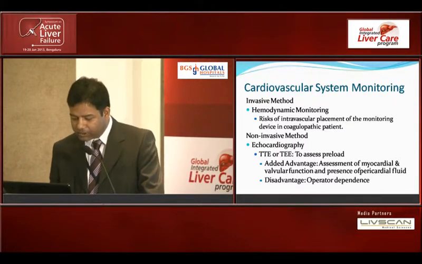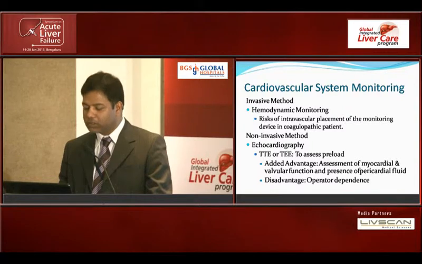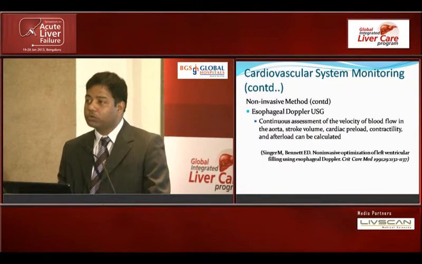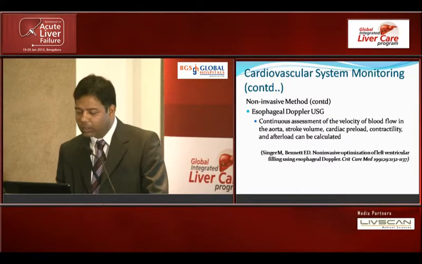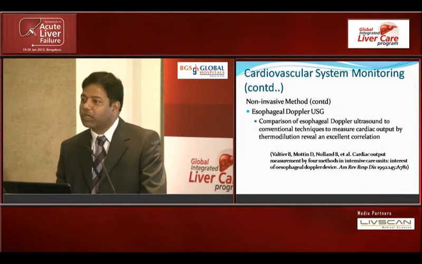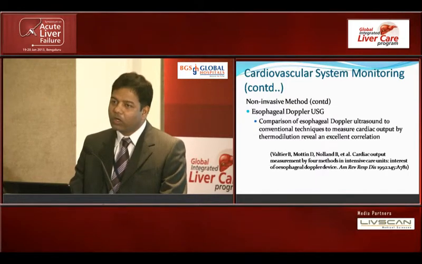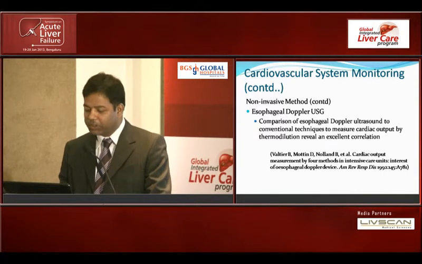There are advantages with both TEE and TTE, but TEE is obviously used by some of the liver transplant centers also, and it provides a good assessment of the overall heart picture. Esophageal Doppler ultrasound has also shown a good correlation with respect to cardiac output. Whenever cardiac output has been measured, it has shown a good correlation with other techniques. However, I would like to discuss two important points. One is the static parameters like CVP and pulmonary artery occlusion pressure, and the other is the dynamic parameters, which are now most commonly used: pulse pressure variation, SVV, and systolic pressure variation.